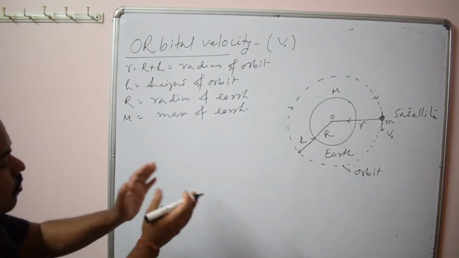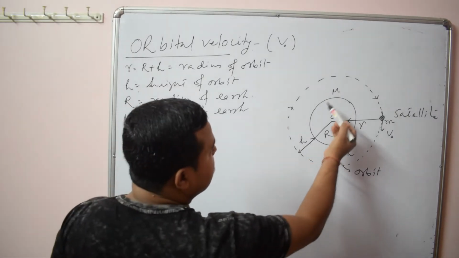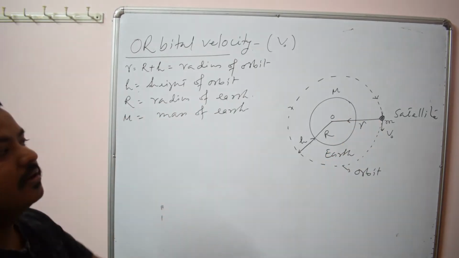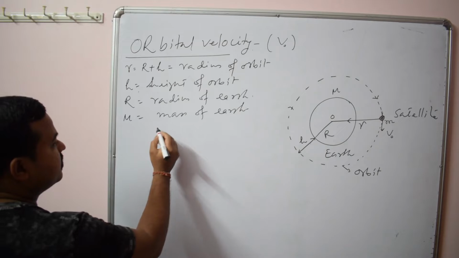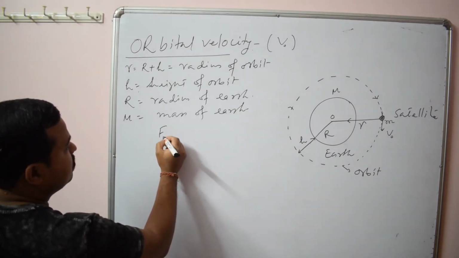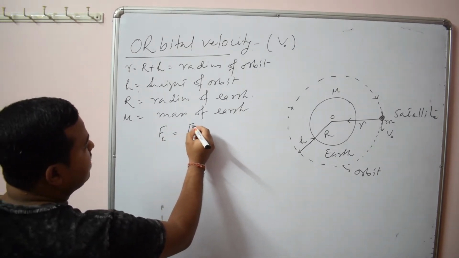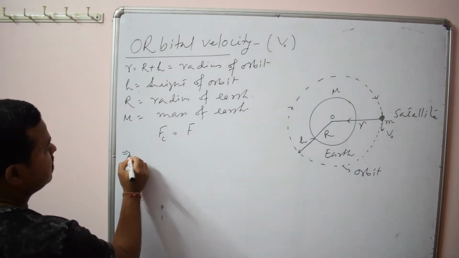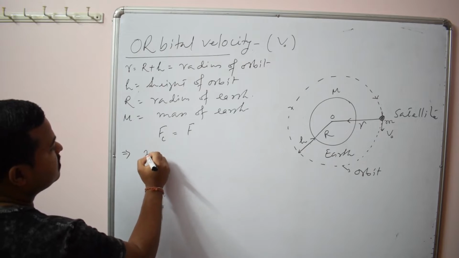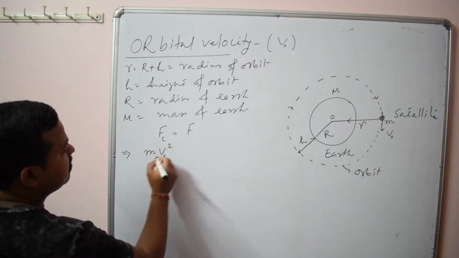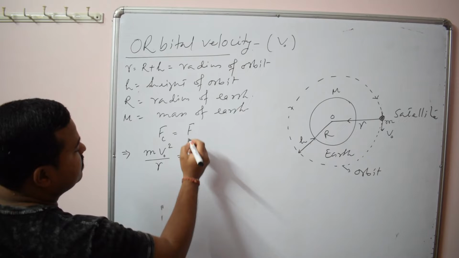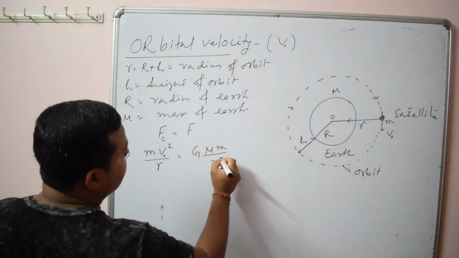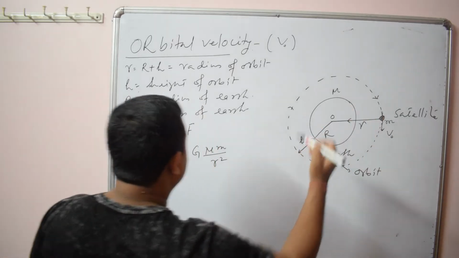Now, as I have told you, the gravitational force between the Earth and the satellite converts into the required centripetal force. So just equate the centripetal force and the gravitational force, just equate the magnitude. You know the expression for centripetal force, m v square by r. The expression of gravitational force, you know, G M m by r square. Here r is the radius of the orbit.